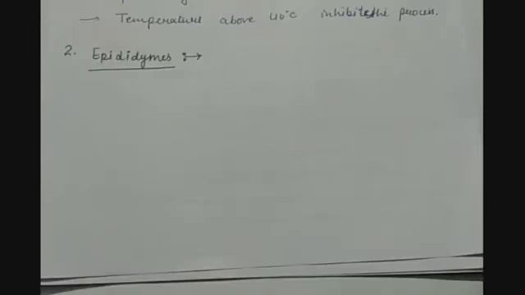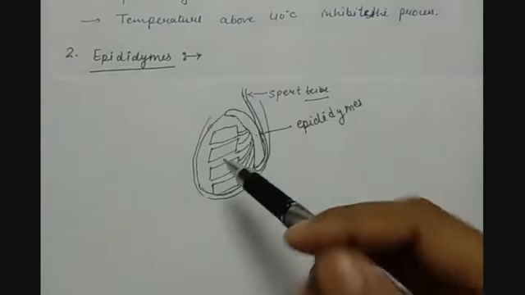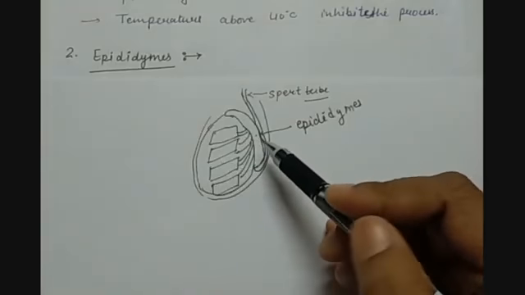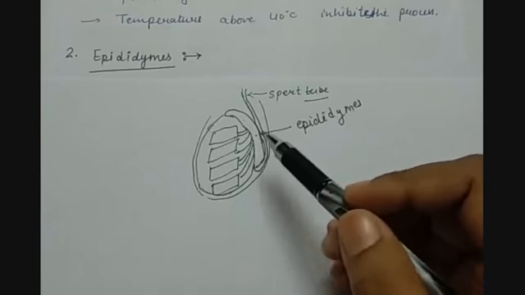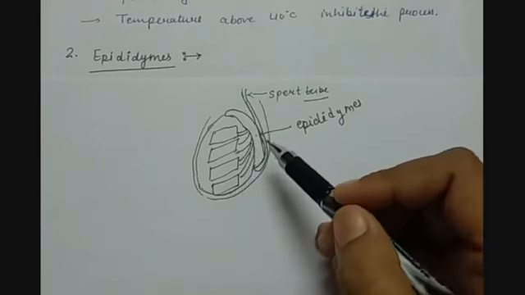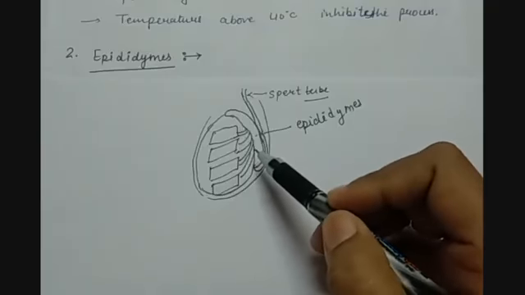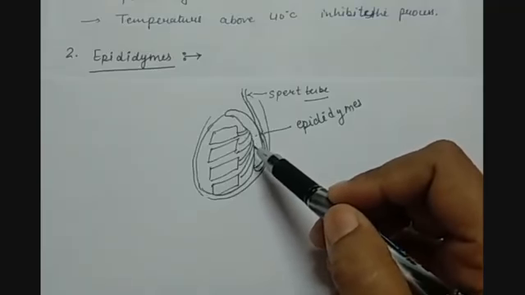So the second part is the epididymis. In the diagram I told you that the epididymis is the space where the sperm fluid is stored. Each testis contains several small coiled tubes. I told you there is a pair of testes present.